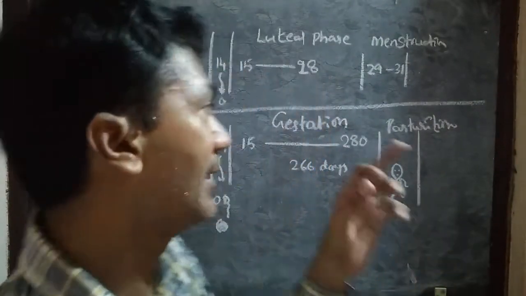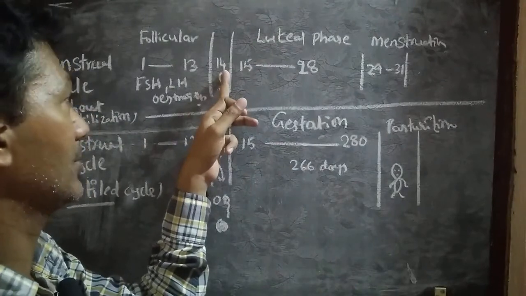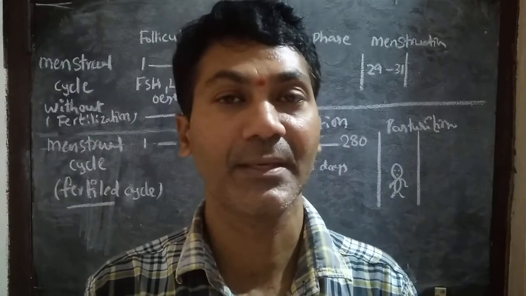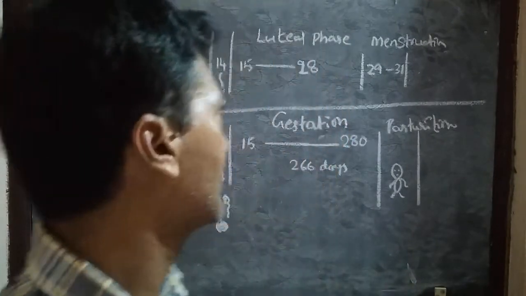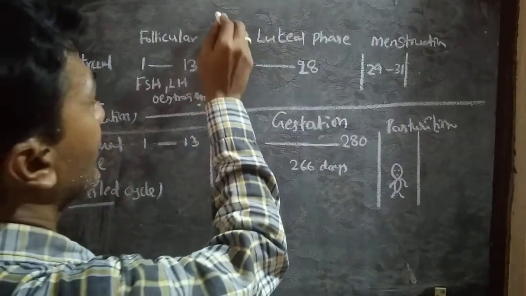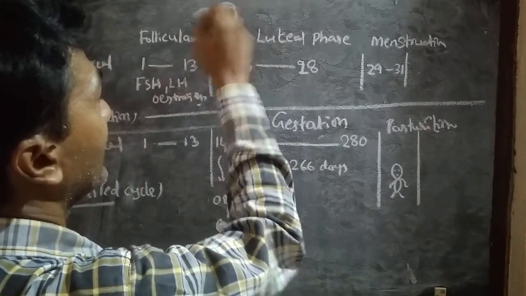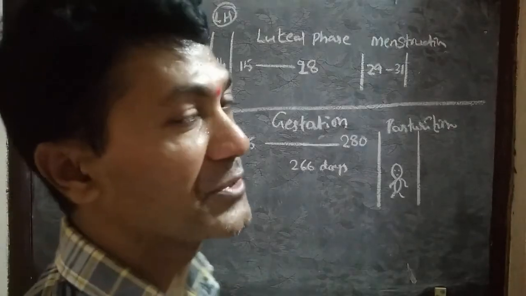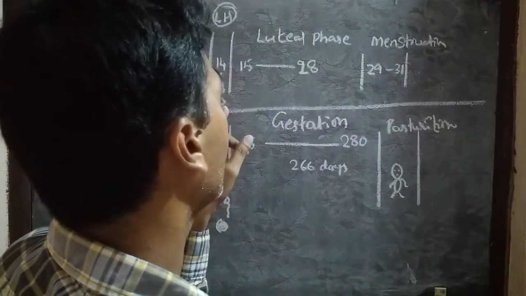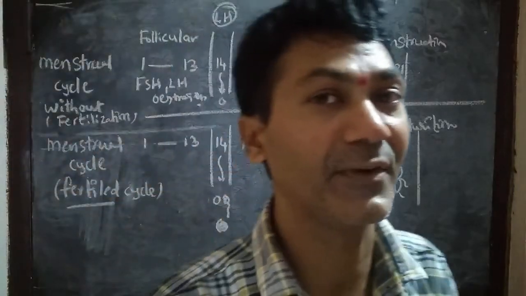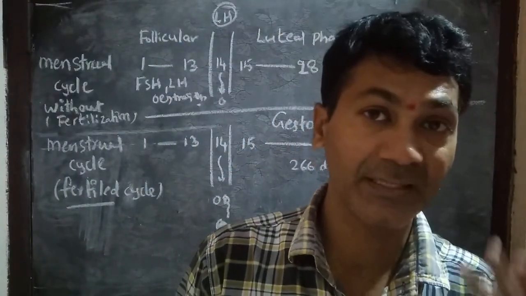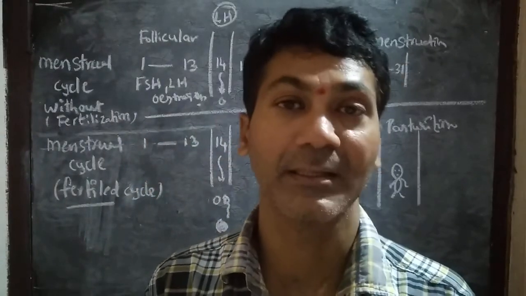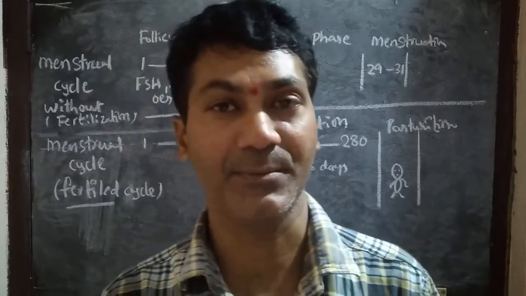On the 14th day, LH is released in higher quantity, known as the LH surge, the luteinizing hormone surge. On that day LH is released in more quantity, the ovarian follicle ruptures and the ovum is released. This stage is known as the ovulatory phase. The ovulatory phase occurs on day 14, and ovulation occurs in the presence of LH.